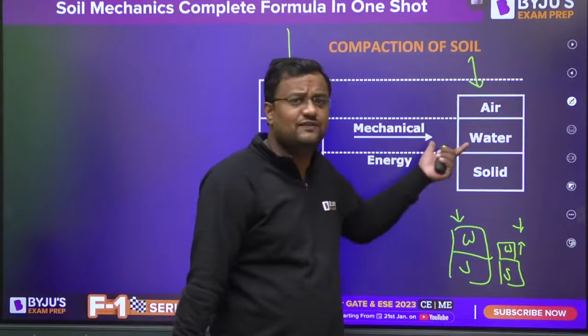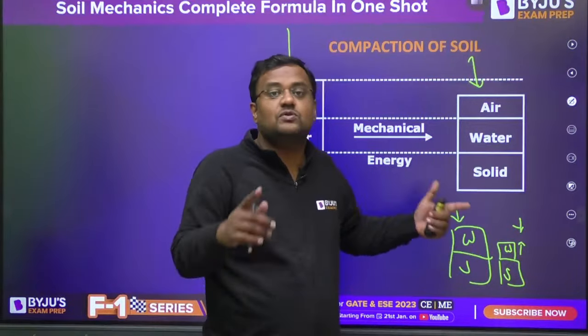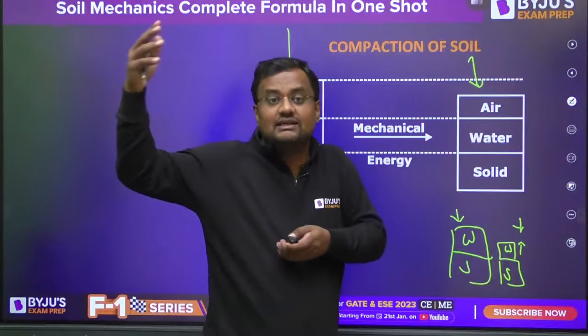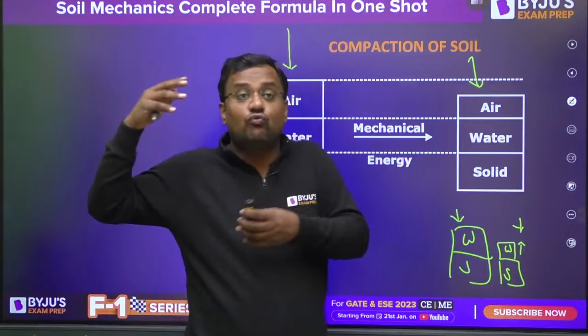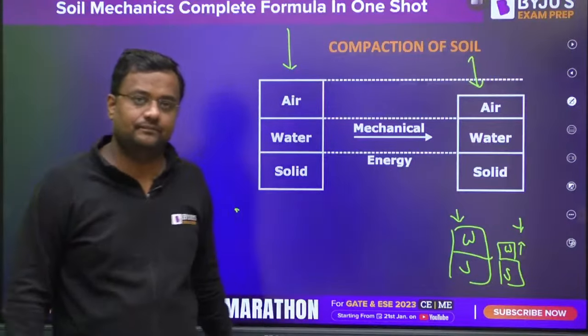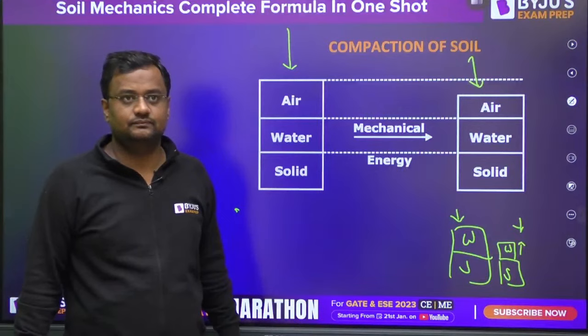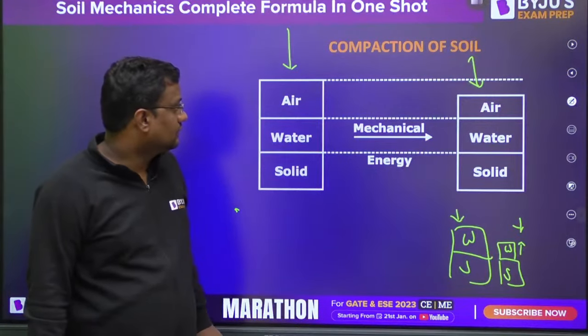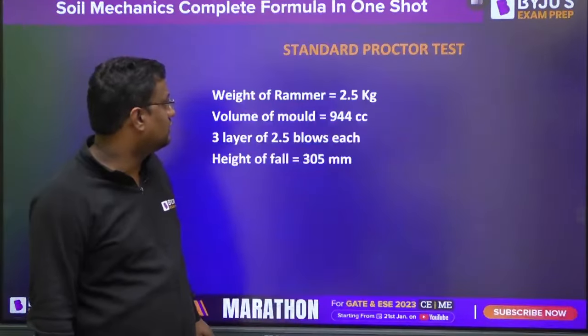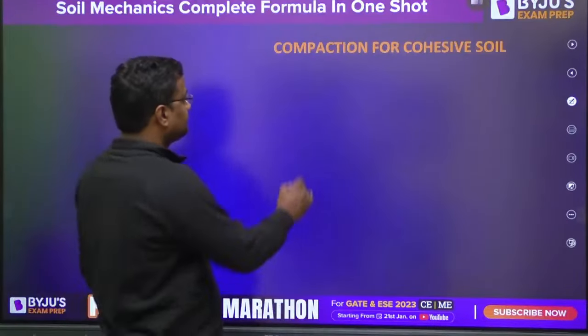Compaction is an instantaneous phenomenon. Consolidation takes time because the speed of water is in the range of 10 to the power minus 5, 10 to the power minus 6 centimeter per second. It is not very high, so it takes time. So this is the difference.